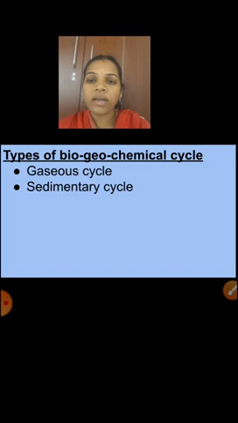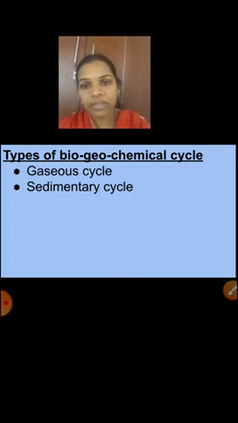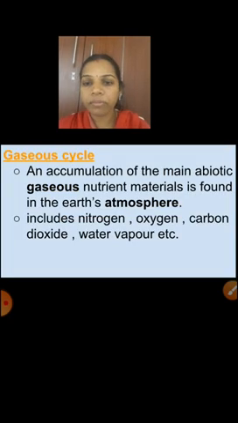And what are the types? There are two types. Can you say the name? Yes, gaseous cycle and sedimentary cycle. What is meant by gaseous cycle and what is meant by sedimentary cycle? That also we studied.